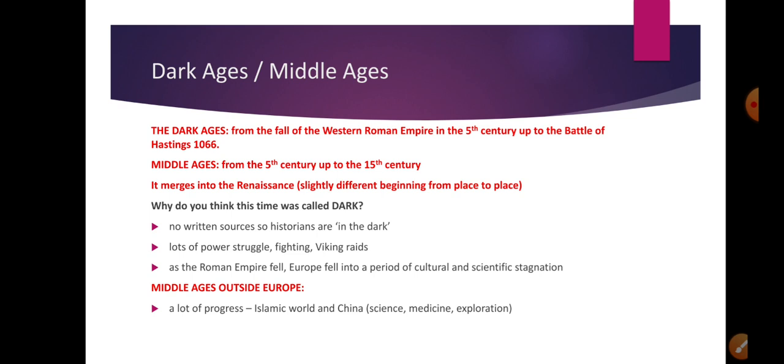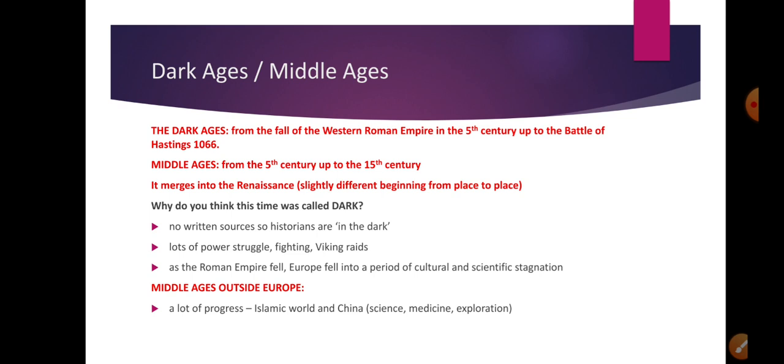At the same time, it is probably interesting to mention that the Middle Ages outside Europe were not dark at all. If we look at Chinese history, or if we look at the history of the Middle East, or the Arabic speaking countries, or the territory where the Arabic speaking countries are now, it shows quite a lot of progress.